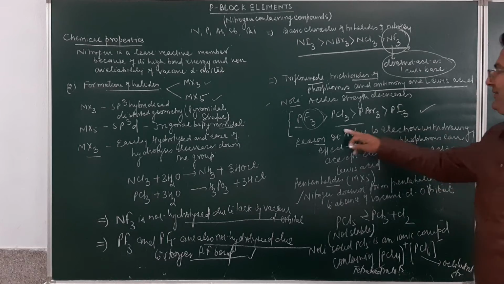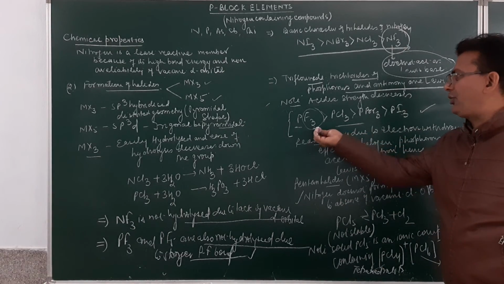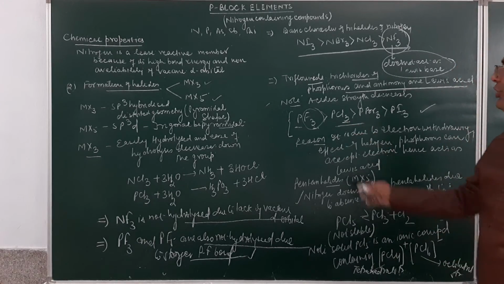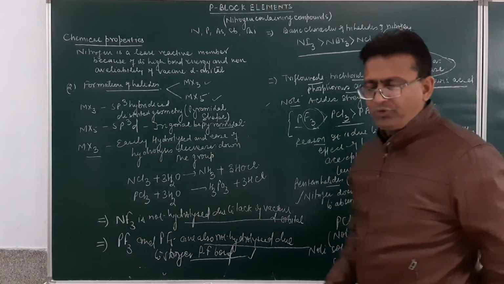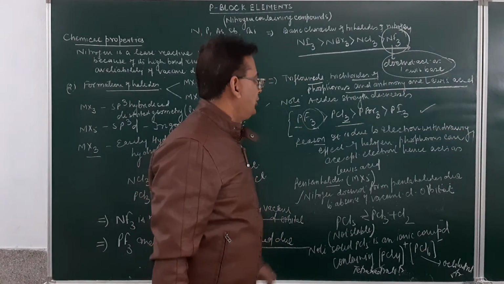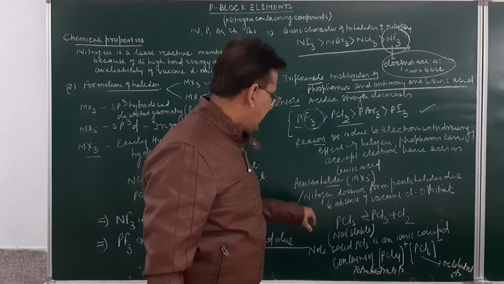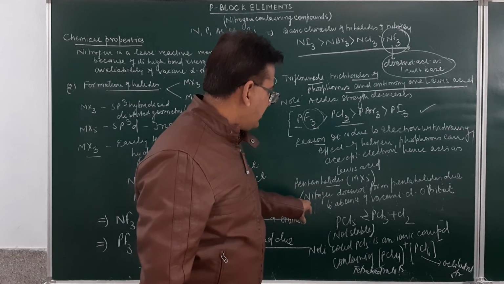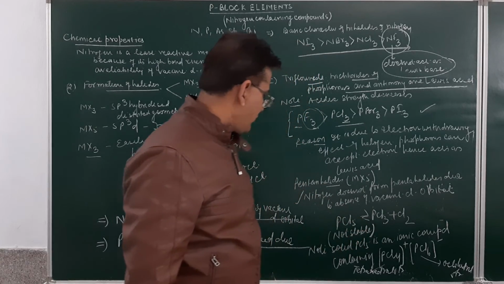Acidic strength decreases as this. Why are they acidic? Because they are attached to the electronegative halogen atom. They withdraw electrons from the phosphorus atom, making it electron deficient, so it can accept a pair of electrons, so it acts as a Lewis acid. Then pentahalides are MX5. Nitrogen does not form pentahalides because of the absence of a vacant d orbital.